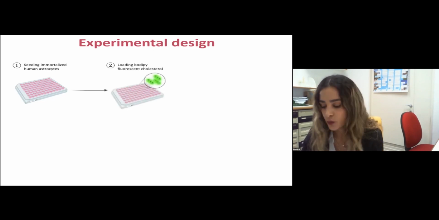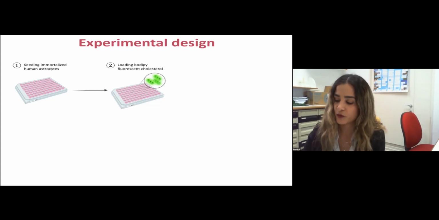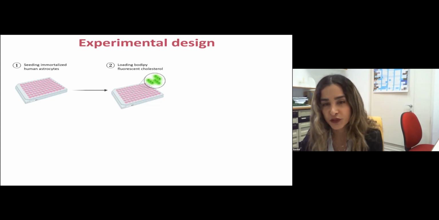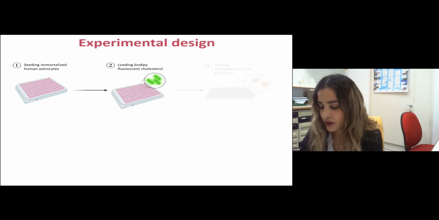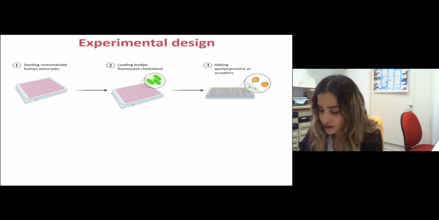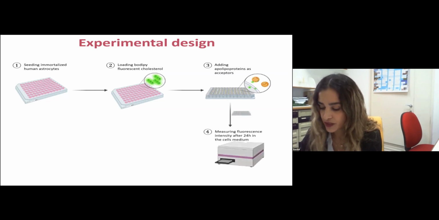Second phase is that we wash the cells and load BODIPY fluorescent cholesterol for an additional 24 hours. We wash the cells again and add apolipoproteins as cholesterol acceptors. After 24 hours, we transfer a part of the efflux medium to a new 96-well plate and read the fluorescence intensity in the cell's medium.